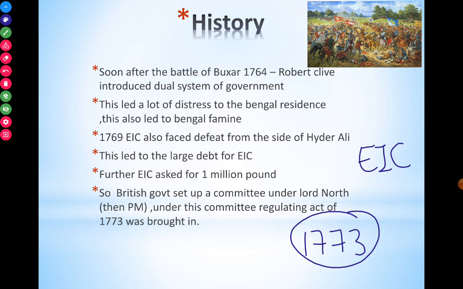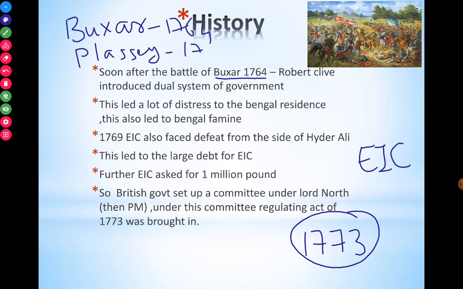After the Battle of Buxar in 1764, which we all know was fought in 1764, and the Battle of Plassey, which was fought in 1757, these two time periods matter. After the Battle of Buxar in 1764, Robert Clive introduced a dual system of government.